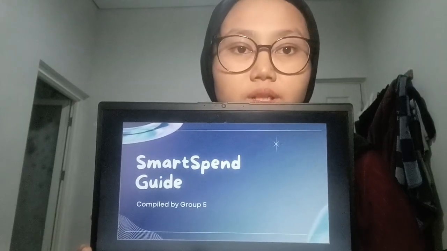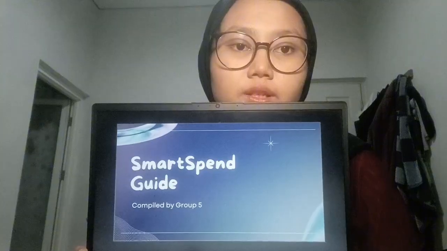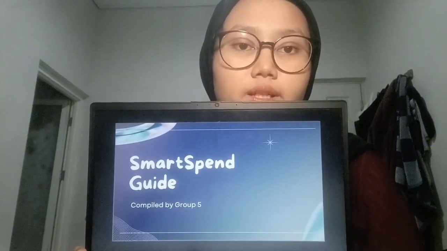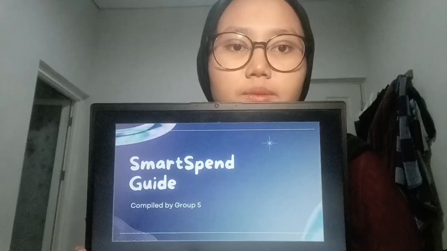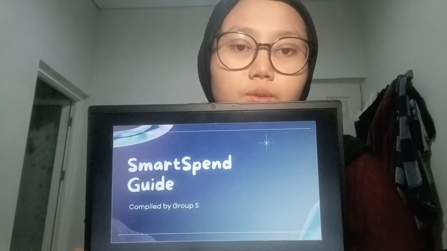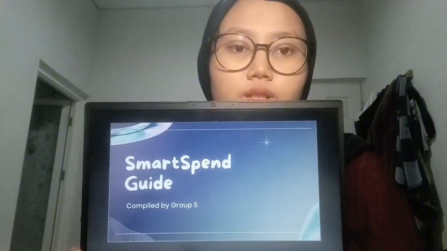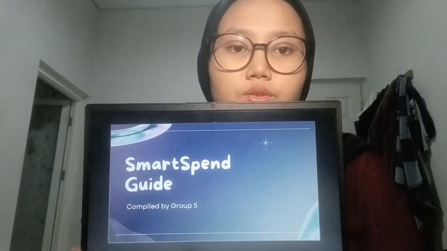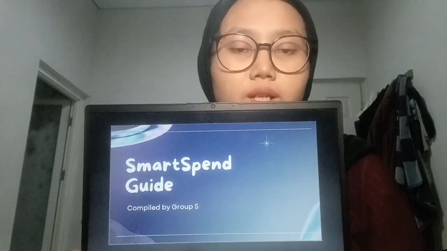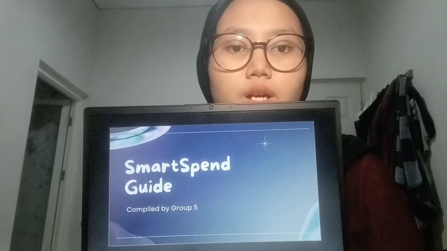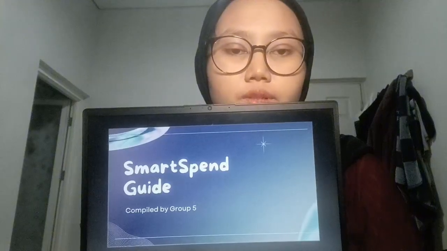SmartSpend is a personal finance app that helps users manage their budget, track their expenses, and understand their spending habits in a simple and practical way. The app uses digital nudges like reminders and notifications to encourage users to make smarter financial decisions, especially when they are using digital payment services.